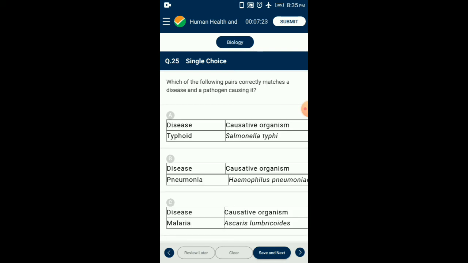Question number 25. Which of the following pairs correctly matches a disease and a pathogen causing it? Option A, disease typhoid is caused by Salmonella typhi. That is correctly matching. Disease pneumonia, causative organism Haemophilus influenzae is given. Pneumonia is caused by Diplococcus pneumoniae. Malaria is caused by a Plasmodium parasite. Ringworm is a contagious fungal infection. So the correctly matching option is option A.